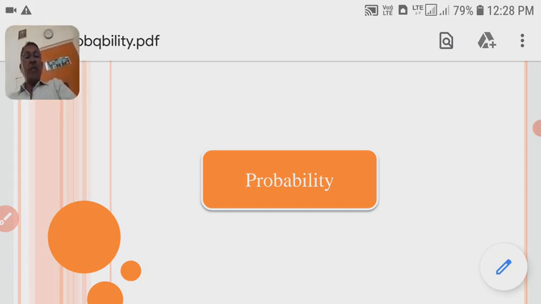Probability is the branch of mathematics concerning numerical descriptions of how likely an event is to occur or how likely it is that a proposition is true. The probability of an event is a number between 0 and 1, where roughly speaking 0 indicates impossibility of the event and 1 indicates certainty of the event. The higher the probability of an event, the more likely it is that the event will occur.